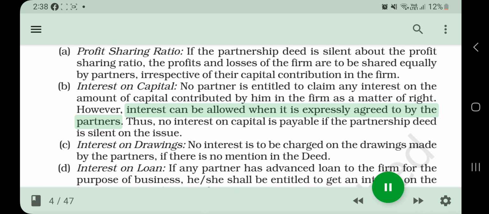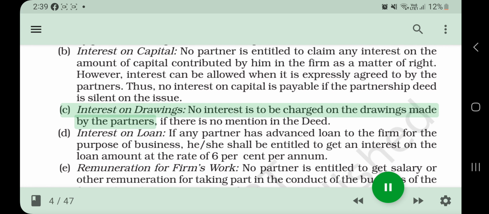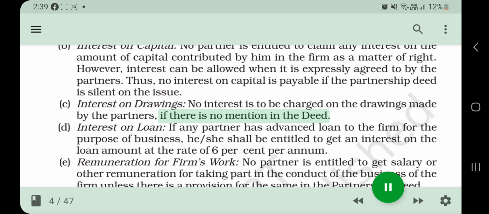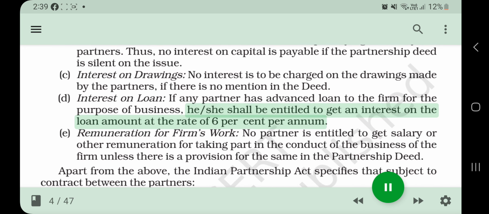However, interest can be allowed when it is expressly agreed to by the partners. Thus, no interest on capital is payable if the partnership deed is silent on the issue. C. Interest on drawings. No interest is to be charged on the drawings made by the partners, if there is no mention in the deed. D. Interest on loan. If any partner has advanced loan to the firm for the purpose of business, she shall be entitled to get an interest on the loan amount at the rate of 6% per annum.